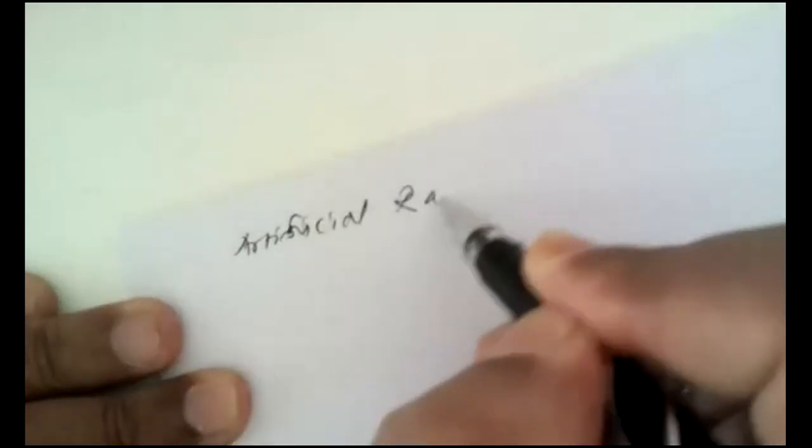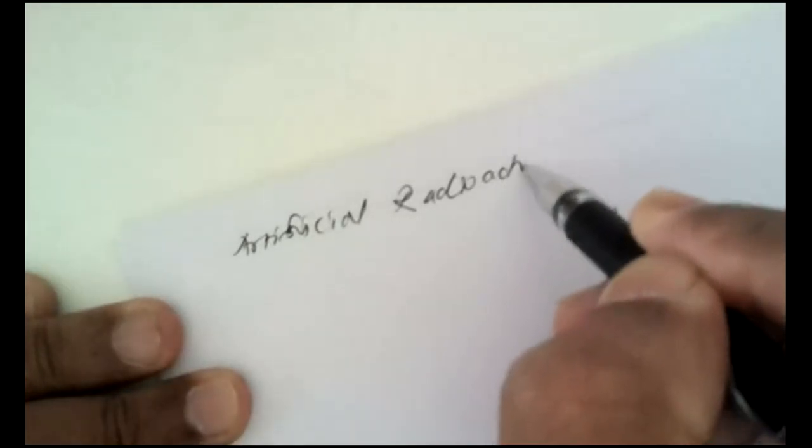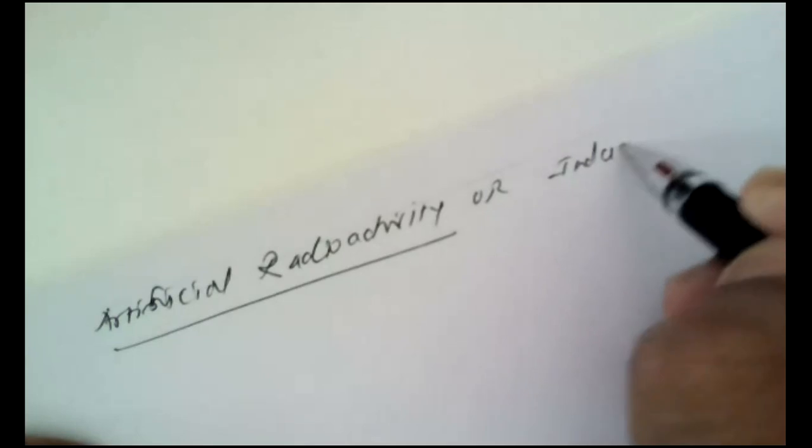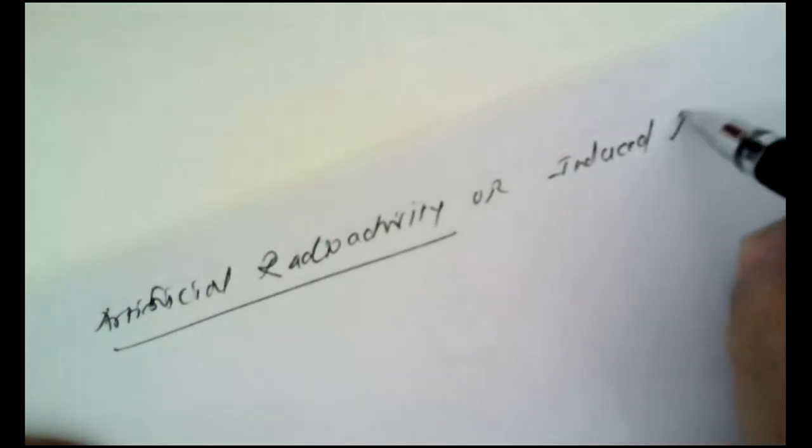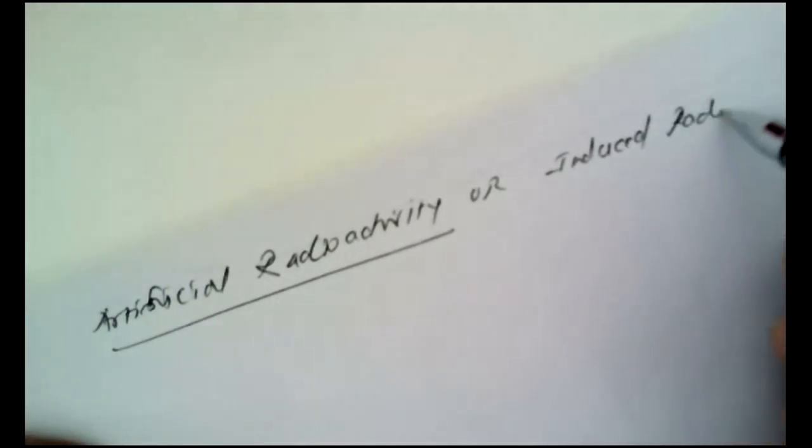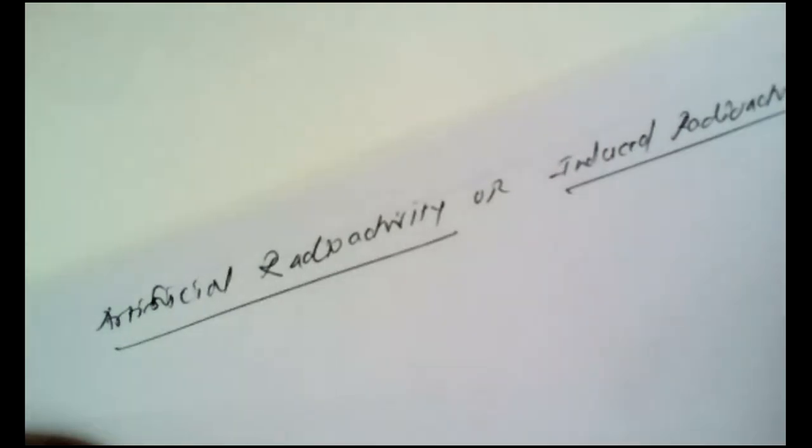So let us begin with this artificial radioactivity. I am giving another word also, which is induced radioactivity. So you have to write the heading.